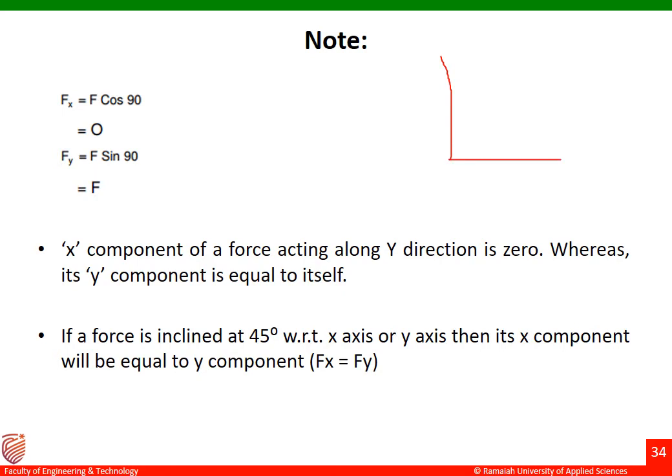This is my y-axis, this is my x-axis. If the angle made by the force with respect to the x-axis and the y-axis is 45 degrees, suppose this is also 45° and this is also 45° there, then the x component will be equal to the y component.